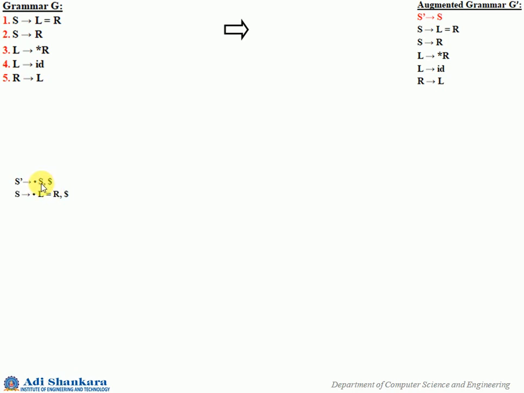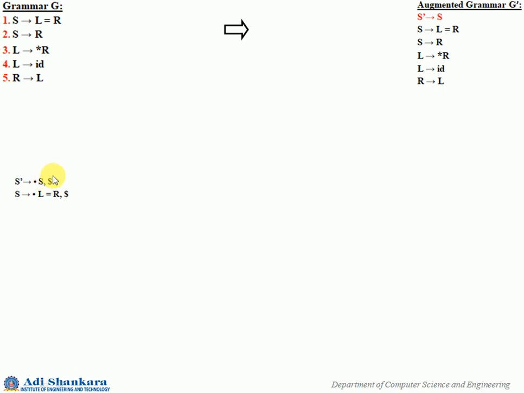So you have to find the closure. Since S is coming immediately after a dot, you have to add all those productions with S on the left side. We have two of them here, S gives L equal to R and S gives R. So we have S gives dot L equal to R, and you have to find the first of whatever comes after this S, including the look ahead.